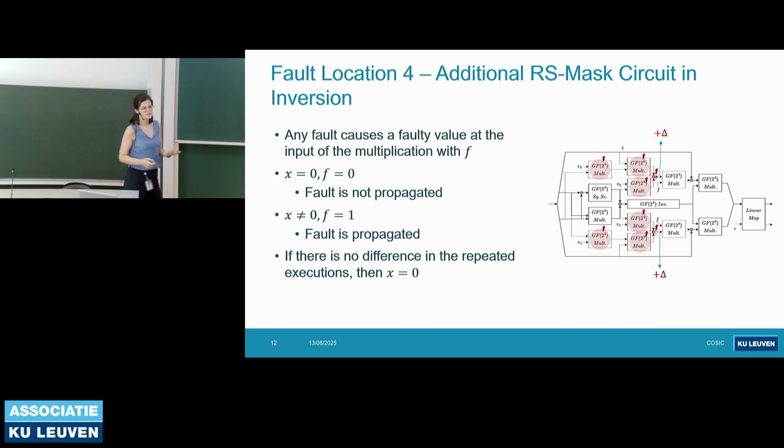And the second location is any component in the additional circuit inside the inversion. If we fault any of the red components, then the input to the multiplication with F is going to be faulty. We know that F is 0 when the input is 0, and if a multiplication input is 0, then the fault is not going to propagate to the output. 0 is going to cancel it. If X is non-zero, then we know that F was 1, so the fault is going to propagate to the output. So what an adversary can do is repeat the computation once more without the fault injection. If the outputs are the same, then the input was 0 because the fault didn't propagate to the output.